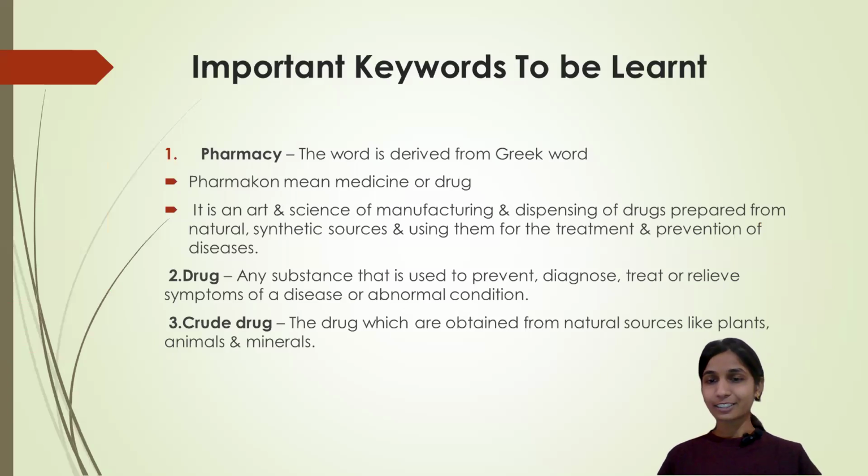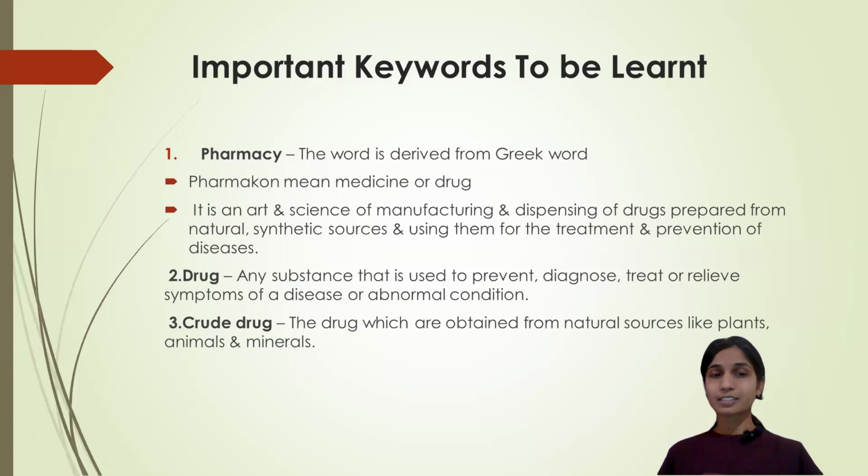And the next one is the drug. We have used the word drug in the pharmacy definition itself, but we didn't know about the word drug. Any substance which is used to diagnose, or to prevent, or to treat, or to relieve the symptoms of any abnormal condition is known as a drug. We can say simply it is any substance which is used to prevent, diagnose, or treat any disease or any symptoms is known as drug.